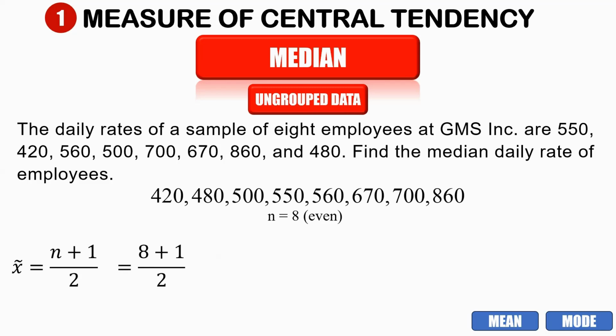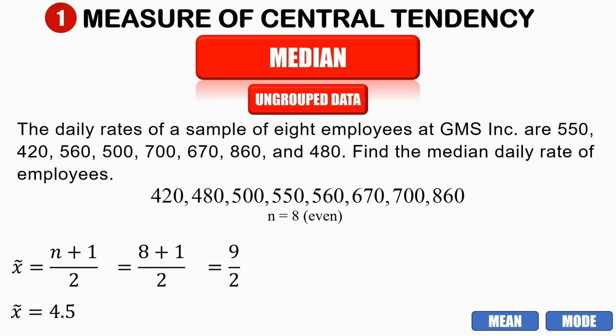So we have 8 plus 1 divided by 2, that is 9 over 2, which is equal to 4.5. So our median is in the 4.5 rank location, between the 4th rank and the 5th rank.